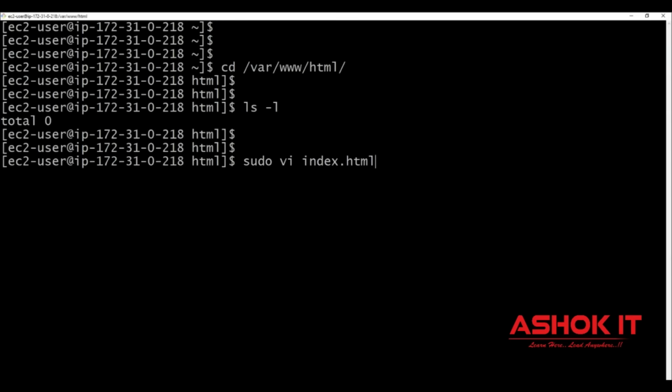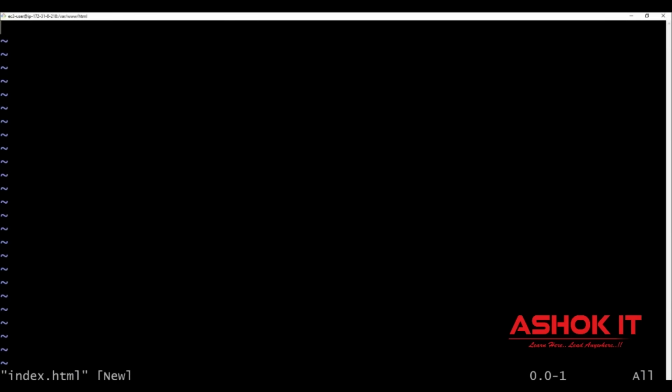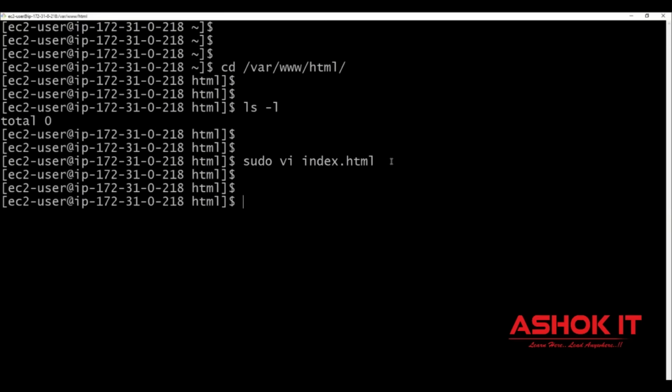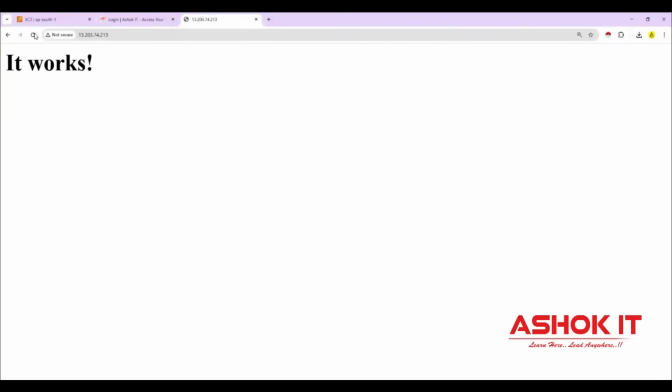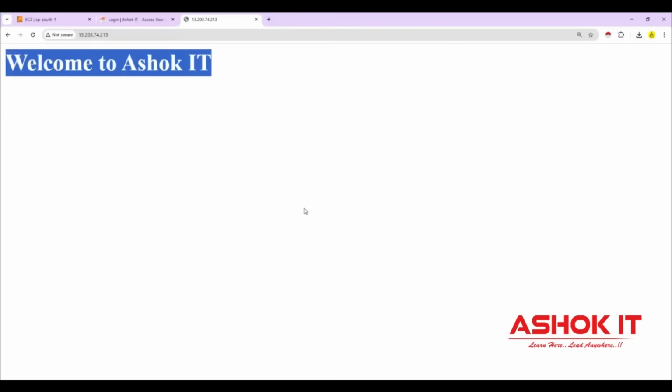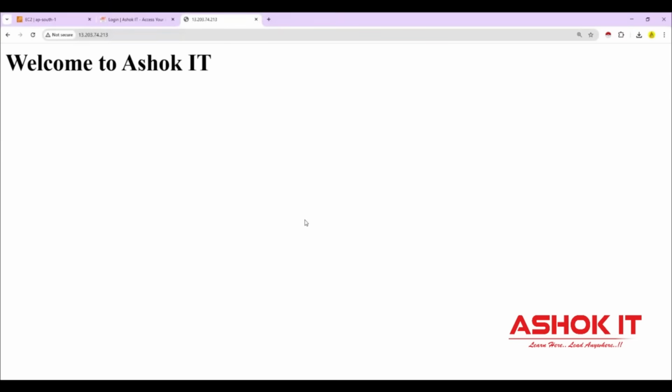sudo vi index.html. Sudo means super user doing this operation. Okay, file is open. Go to insert mode. Then you can type some message, whatever you want. Welcome to Ashok. Good. Save this file and close it. Done. Now go to the browser and refresh. Now you can see the message is coming from our index.html.